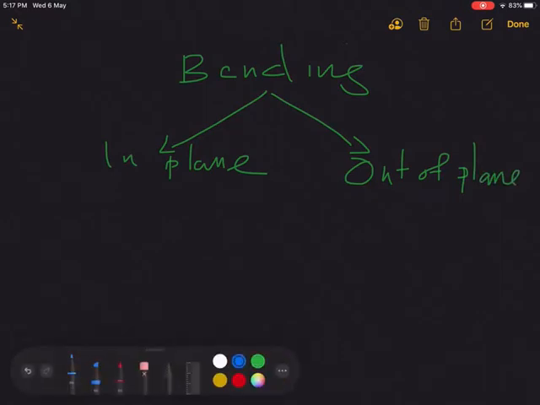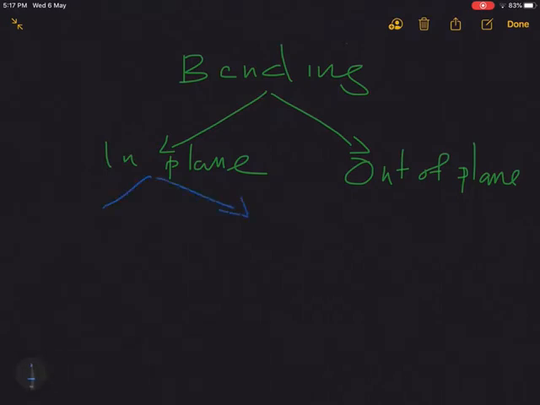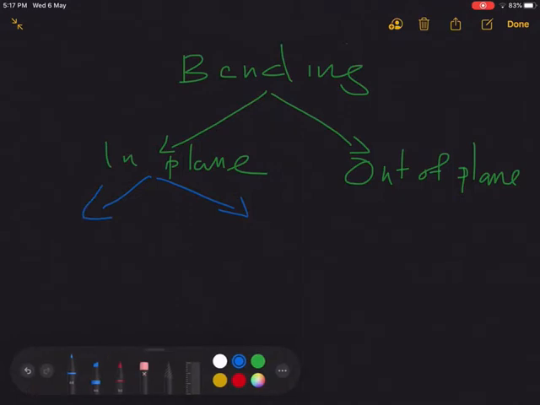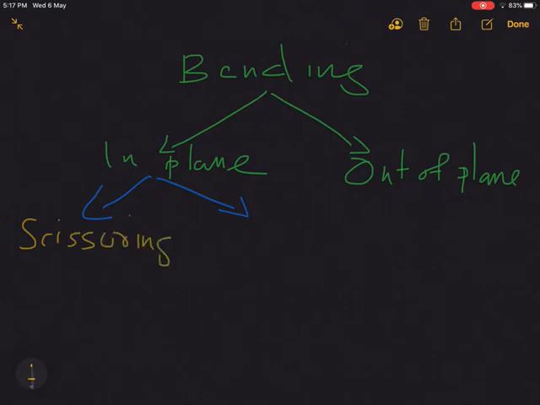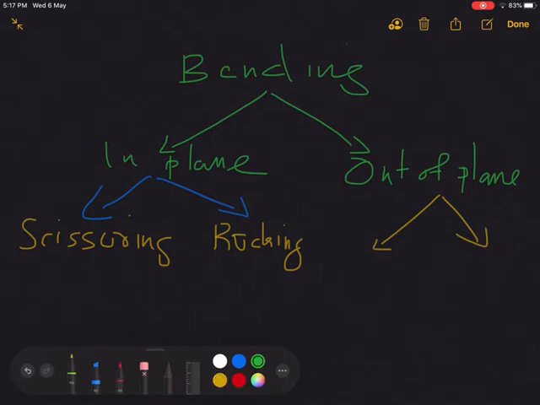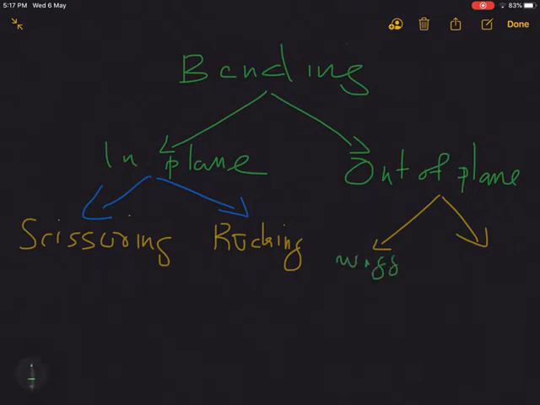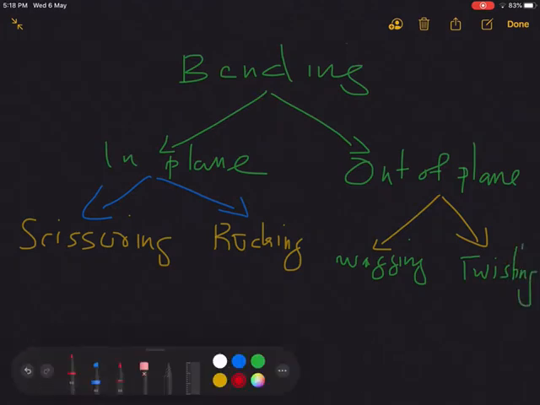The in plane vibrations are of two types, scissoring or rocking, and the out of plane vibrations are of two types, wagging or twisting. First of all, what is scissoring?